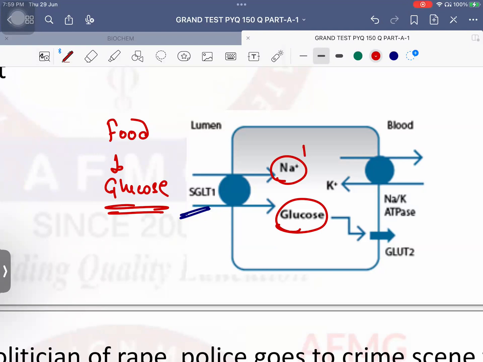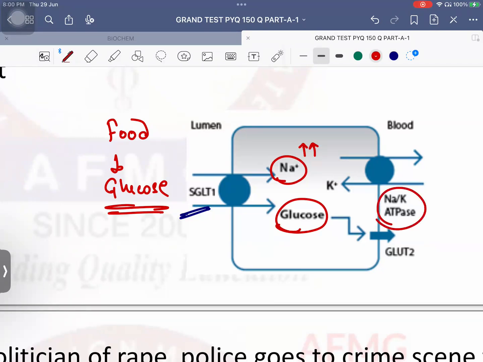Now, if there is a lot of sodium inside the cell, what will happen? A lot of water can come inside the cell. The cell will undergo swelling and that can cause rupture. So can we keep a lot of sodium inside the cell? No. So we need to kick out the sodium outside again.